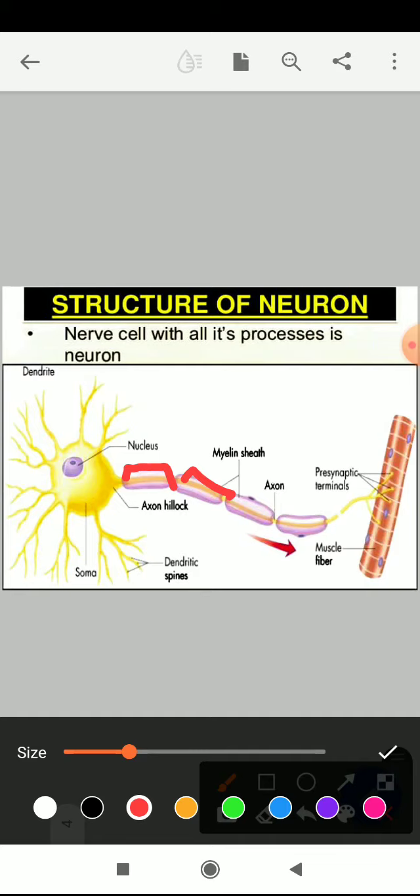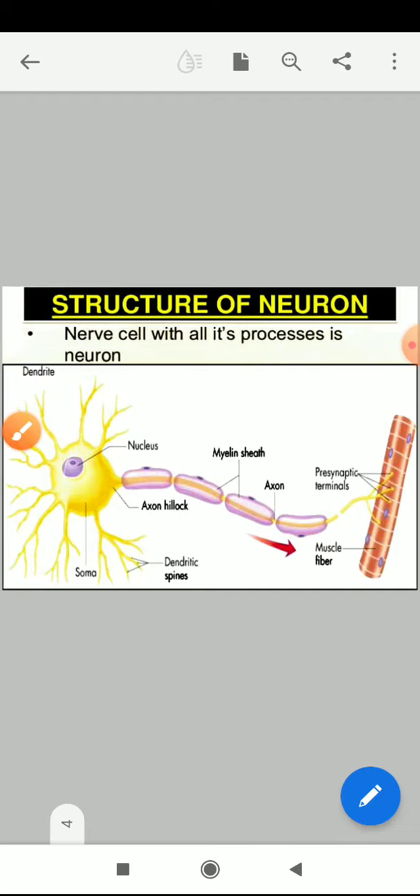It acts like an insulator, which prevents the information from passing outside this axon. When the information is passing through this axon, it has to move to the next neuron without leaking outside, without spreading, without disturbances, and that information has to be compacted by this myelin sheath. Such myelin sheath protected neurons are also called medullated neurons. Those are medullated neurons.